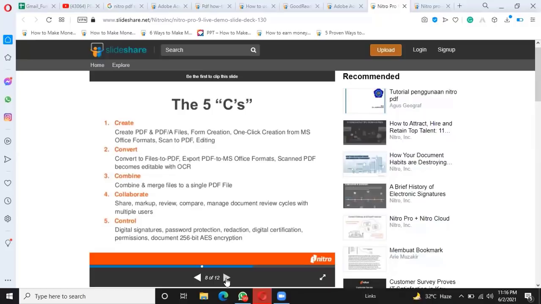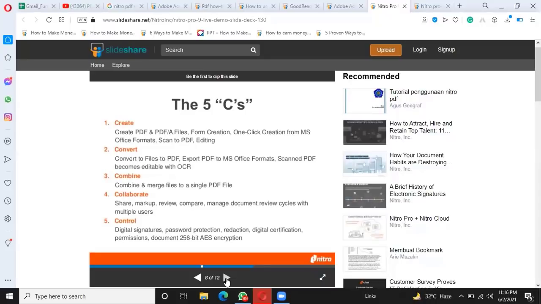And then the third point is combine, which includes combining and merging files into a single PDF file.